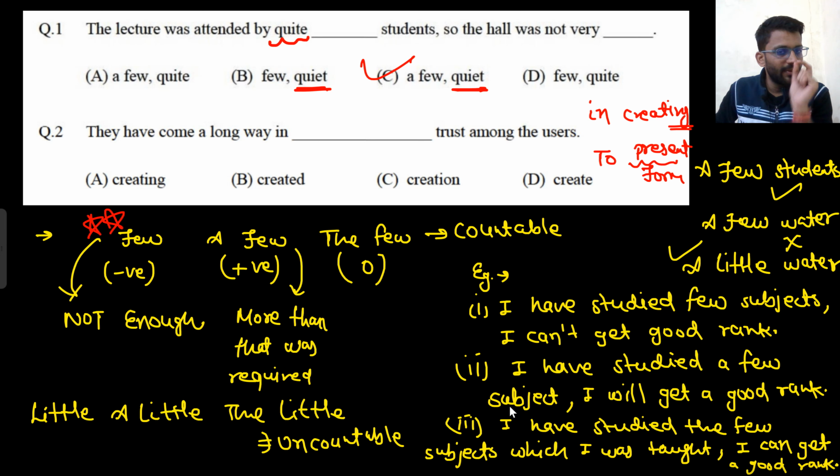So after "to", the only preposition is "to". After "to", we will always use the present form. And after all other prepositions, always -ing is used.